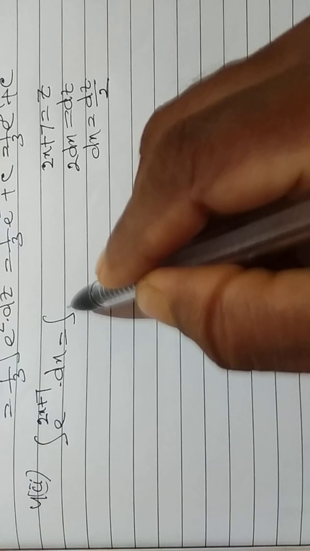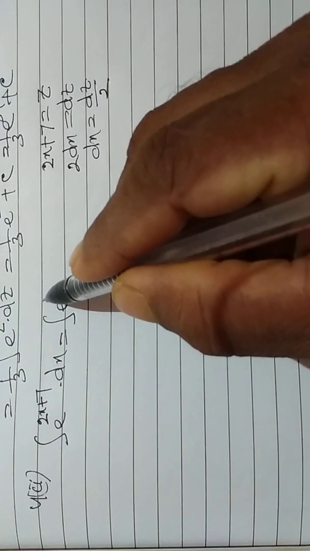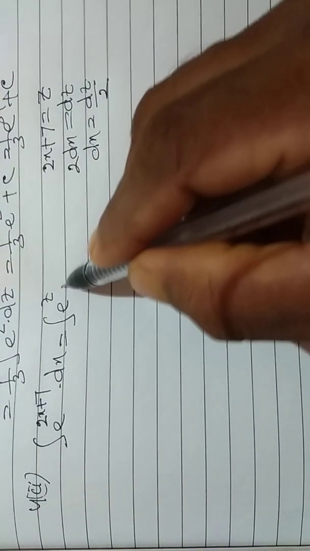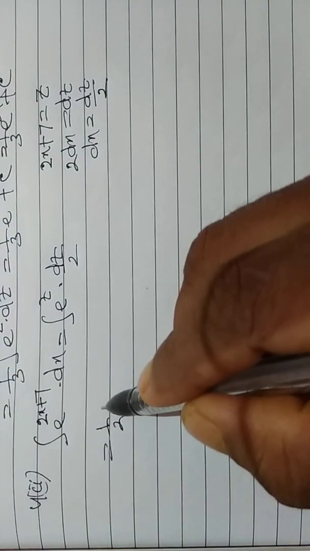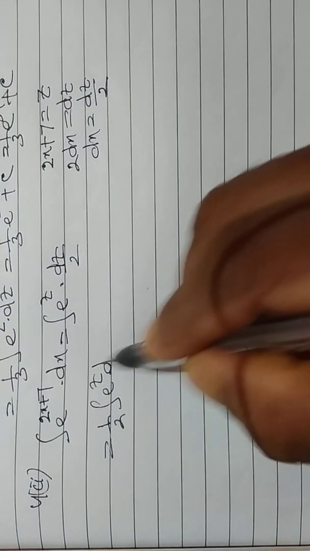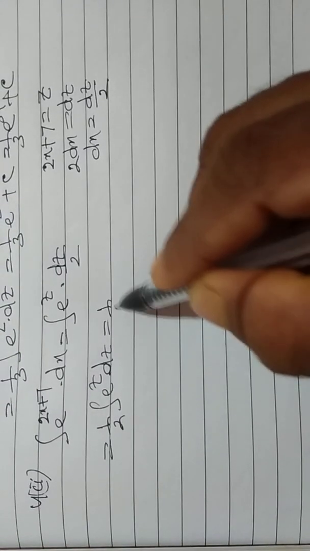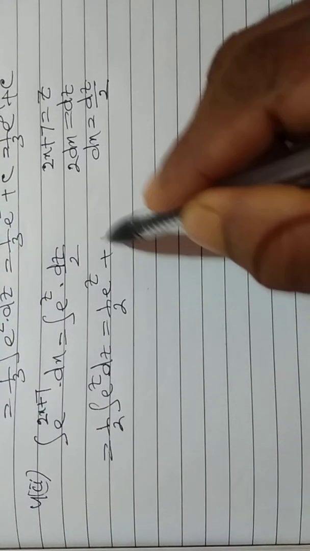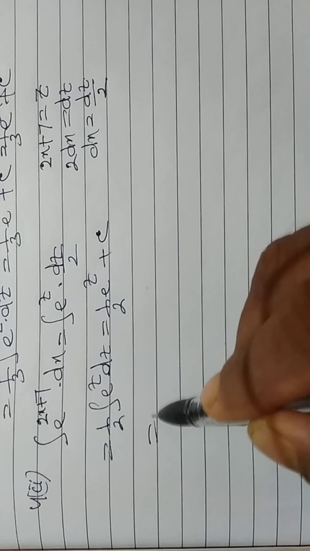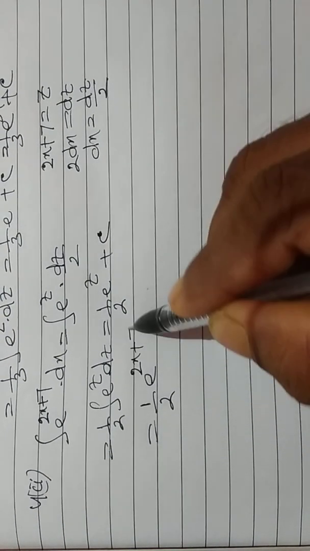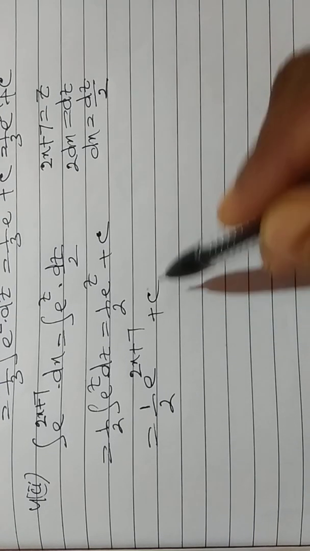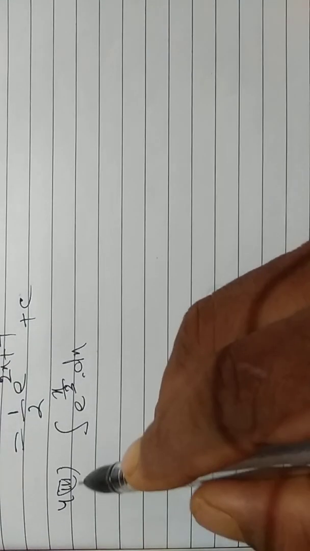That is equal to integration of e to the power z, and dx is equal to dz by 2, and that is equal to 1 by 2 integration of e to the power z dz, that is equal to 1 by 2 e to the power z plus c, and that is equal to 1 by 2 e to the power 2x plus 7 plus c.